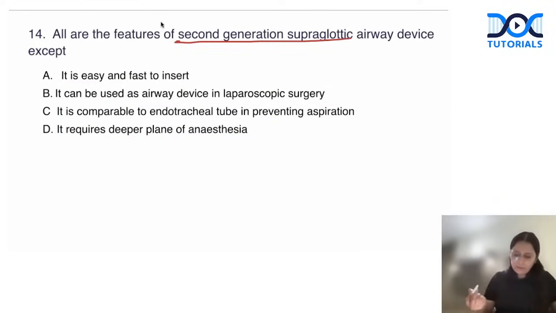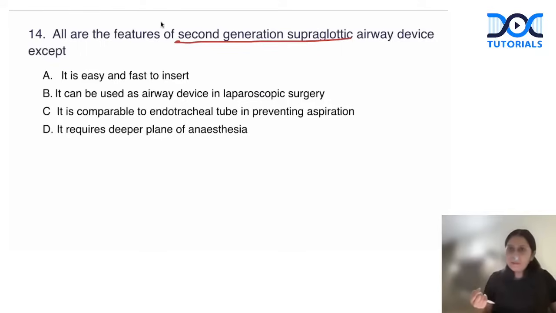It can be used as an airway device in laparoscopic surgery. Guys, second generation is comparable to ET tube in preventing aspiration. So for elective laparoscopic surgery, we can use it. Yes, so this is also correct. It is comparable to ET tube in preventing aspiration, correct. That's an additional benefit of second generation because it has a drainage tube which can also aspirate the gastric content.